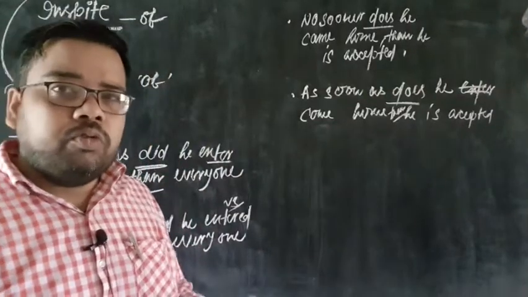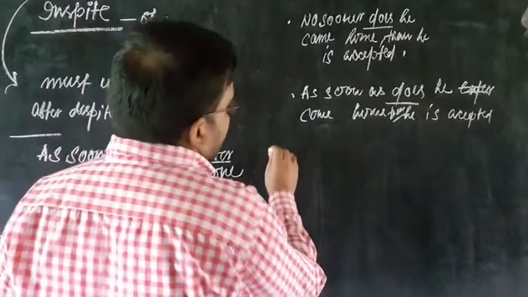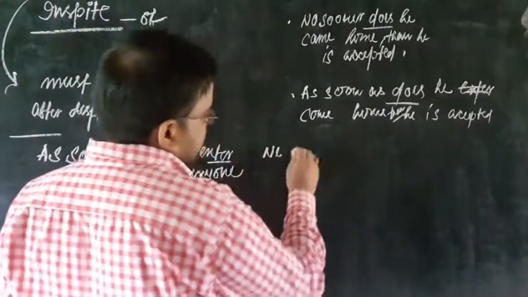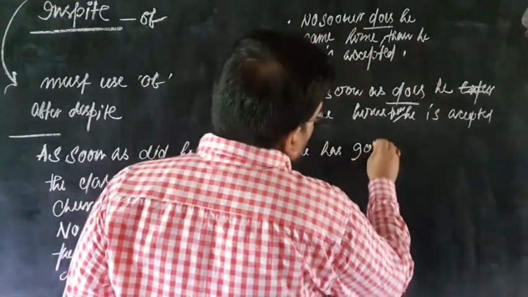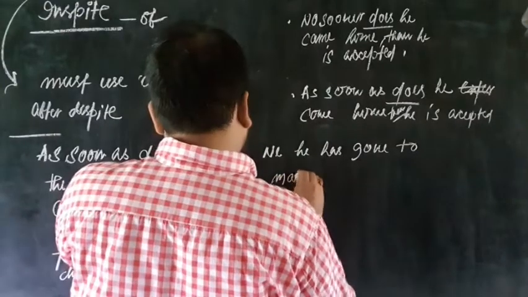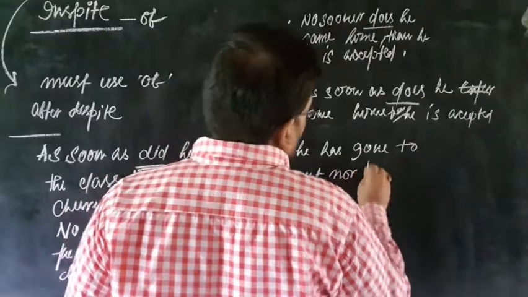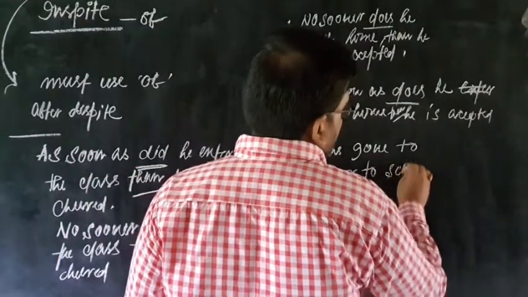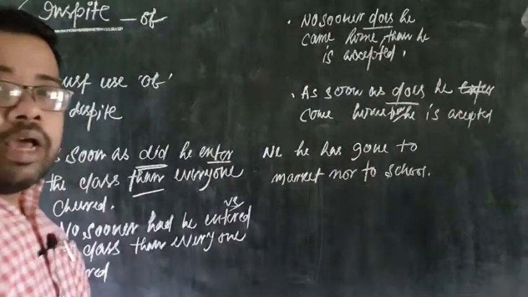Secondly, we will go through one important thing, that neither he has gone to market nor to school. Now, in this particular sentence, we have to be careful.